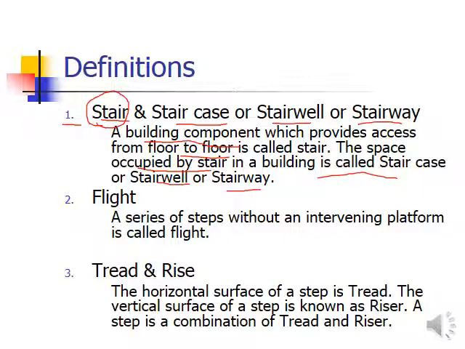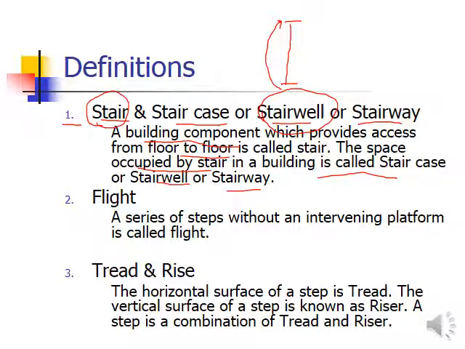The staircase, or stairwell, is actually the space occupied by the stairs. So that will be in 3 dimensions. You are going to decide a certain height for the stairs. Finally, you are moving from one point to the other point, from the ground floor to the first floor, or from first floor to the second floor, from second to third, and likewise.